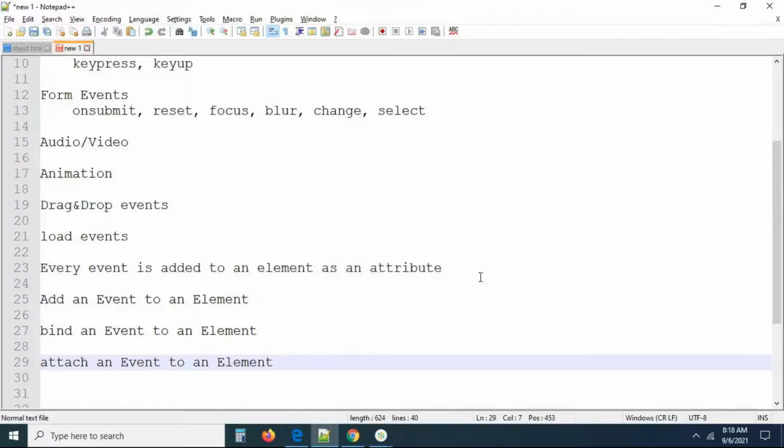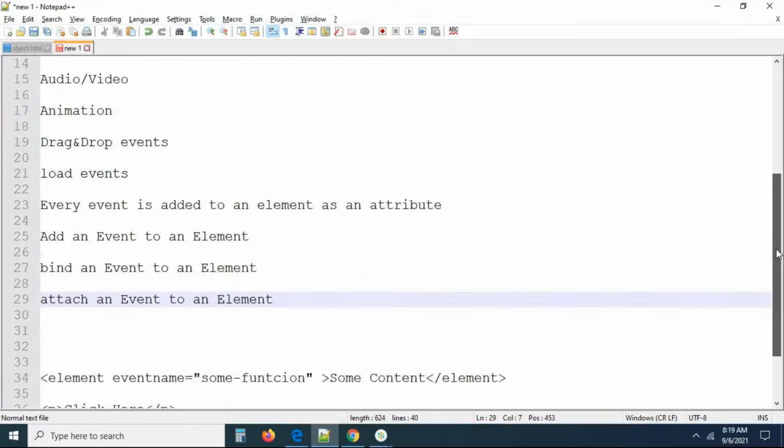Whatever it may be, technically some people will call it how to add an event, some people will call it how to bind an event. So don't get confused here. Bind, add, attach, all are the same. So adding an event, binding an event, attaching an event to an element, exactly. These all come under the same picture, guys.